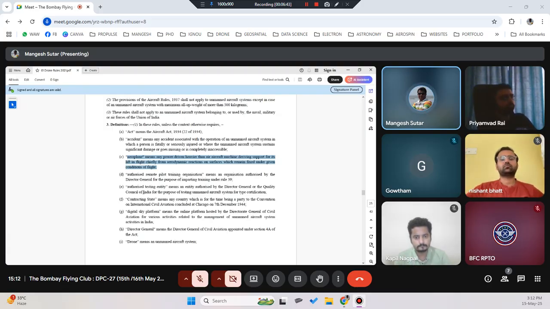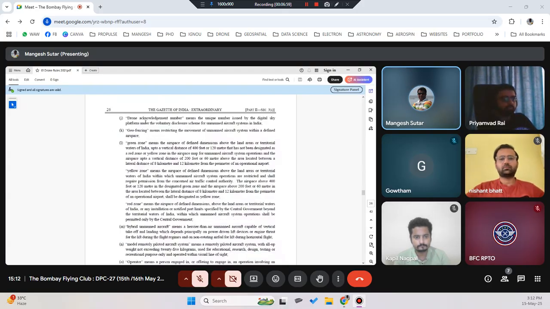Okay. Then you can see authorized testing entity, contracting state. As I said, it means any country. Digital sky platform, I talked to you about the website. Director General means DGCA. Drone means unmanned aircraft system. Drone acknowledgement is no longer valid, but now it has been replaced by IL. Then geofencing means restricting the movement of an unmanned aircraft system within a defined airspace. Green zone, yellow zone, red zone: all these definitions have been given here.